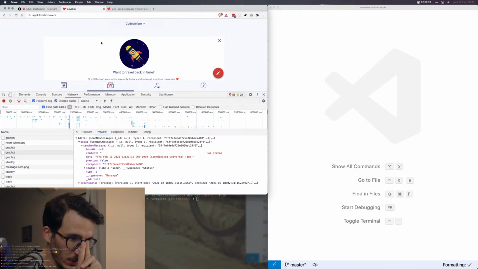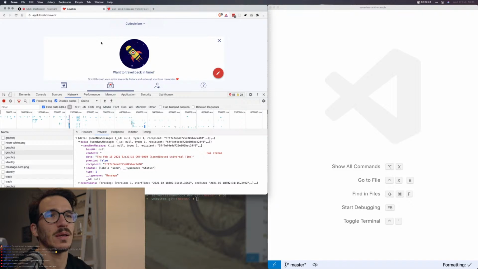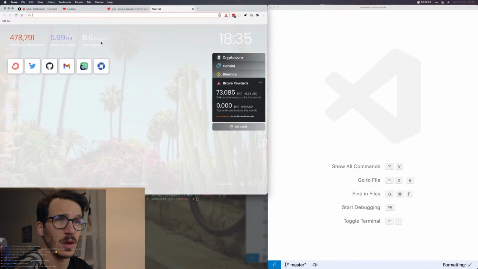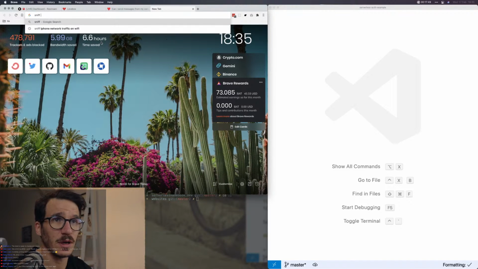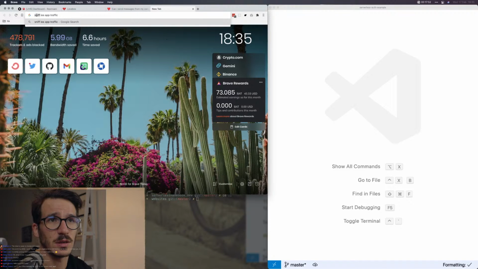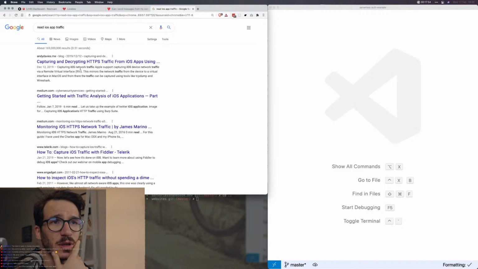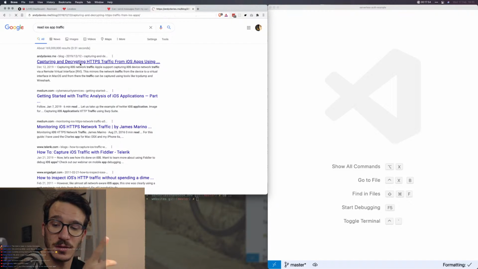So how can we figure this out? Oh. This is gonna be hard. Sniff iOS app traffic. Let's see. Read iOS app traffic. Capturing and decrypting HTTPS traffic from iOS apps. This looks promising.